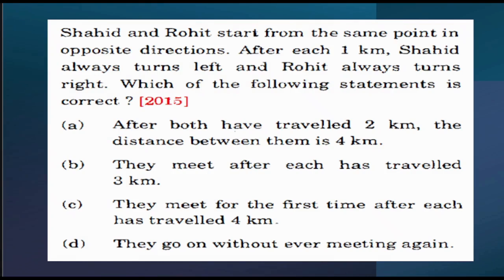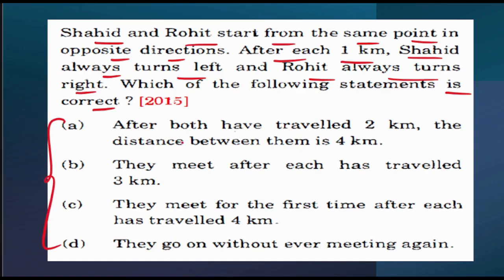This particular question came in 2015. See, in 2014 two questions came, and in 2015 again a question came. Let's see the question. Shahid and Rohit start from the same point in opposite directions. After each 1 kilometer, Shahid always turns left and Rohit always turns right. Which of the following statements is correct? They have given 4 statements and we need to see which of these is correct.